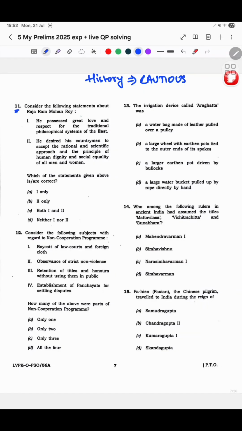Question number 11. राजा राममोहन रॉय के बारे में statement है, he possessed great love and respect for the traditional and philosophical systems of the East. मुझे actually I don't know कि ये सही है या नहीं है, but I felt कि this statement isn't too extreme or anything. Great love and respect for the traditional philosophical systems of the East. ठीक है, West है, East है. I felt कि यार बंदा, मतलब why would someone not possess great love and respect for the traditional philosophies of the East? And we don't have any leader of ours who, at least in our modern history freedom struggle times, was against anything external.